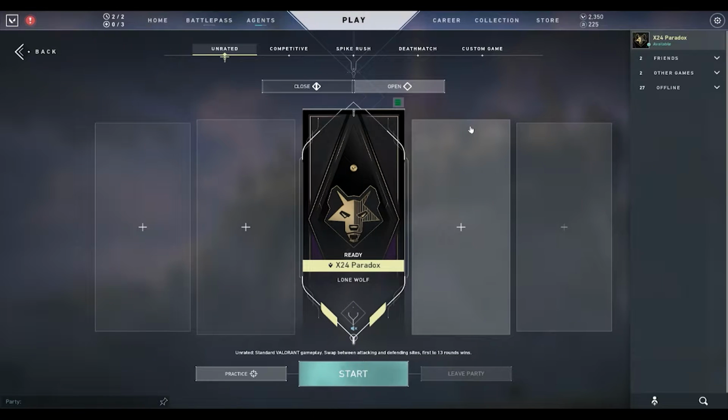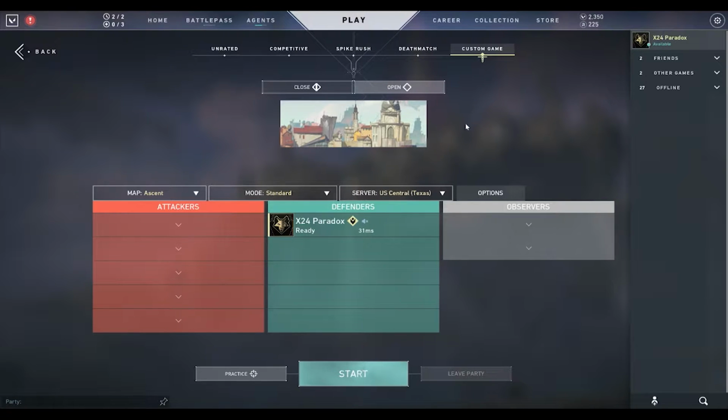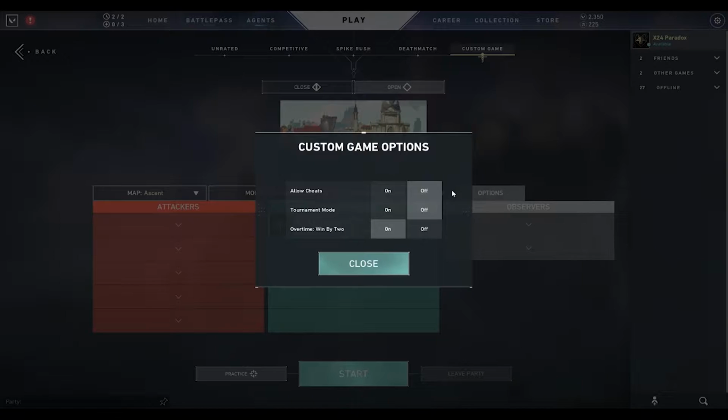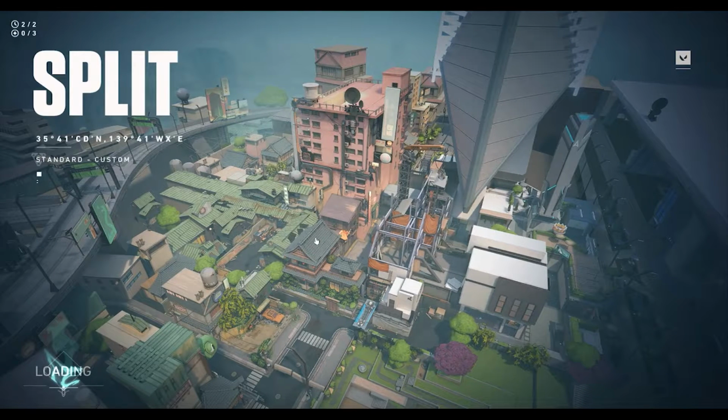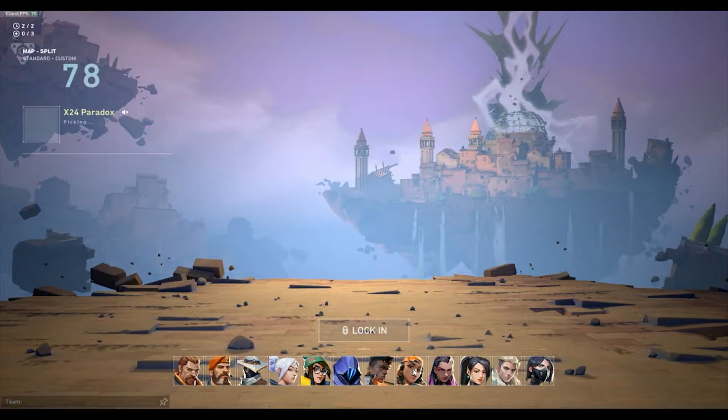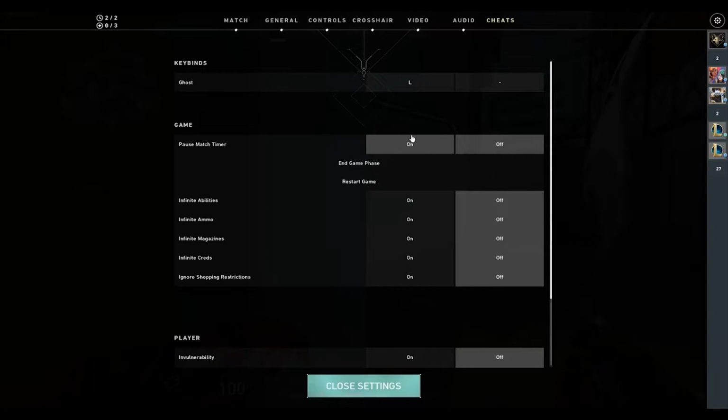So what you want to do for this specific thing, if you don't have any friends to do it with like me, is go into your custom games, and this is actually the best way to do it because you don't need anyone to position directly for you, and you have pretty good control over your mouse movement. Now go ahead and play on whatever server you want, make sure cheats are on, and then go to the specific map that you want to have your cinematic in. I'm actually going to have my cinematic in Split, and your agent selection doesn't matter, you can pick whatever agent you would like. Alright, now just go to your cheats, and then turn the pause match timer on.